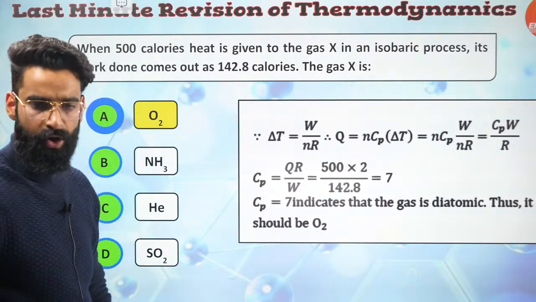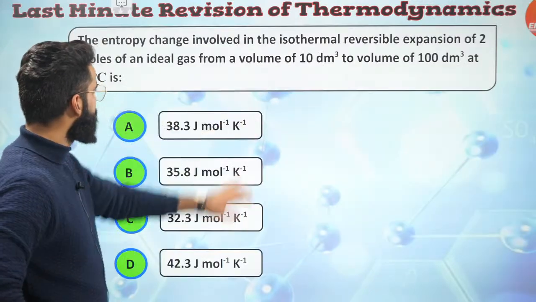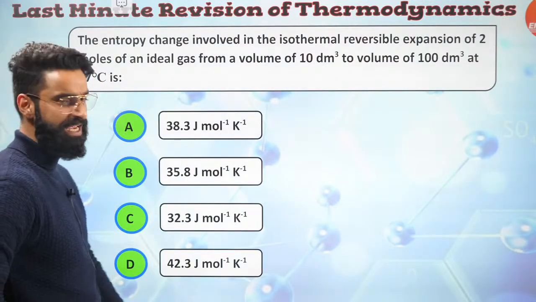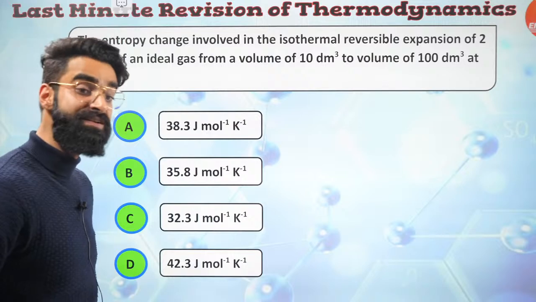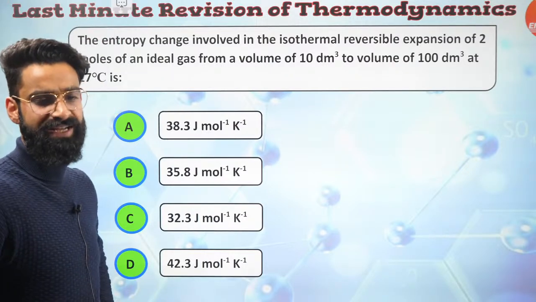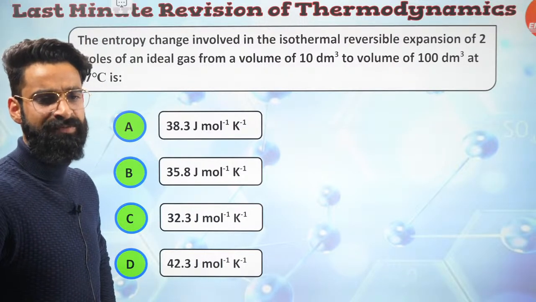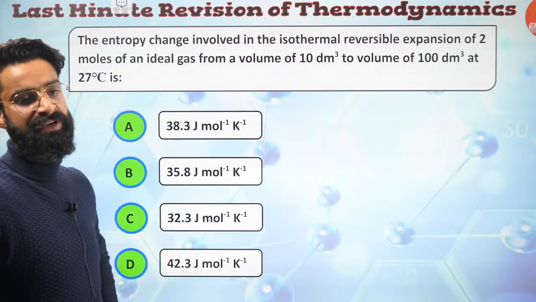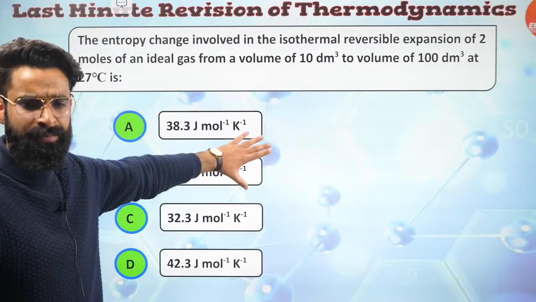Yes? All right. Let's move on to one more question which is on your screen. The entropy change involved in the isothermal reversible expansion of 2 moles of an ideal gas from a volume of 10 decimeter cube to volume of 100 decimeter cube at 27 degrees centigrade. If you just remember the formula, you're done.